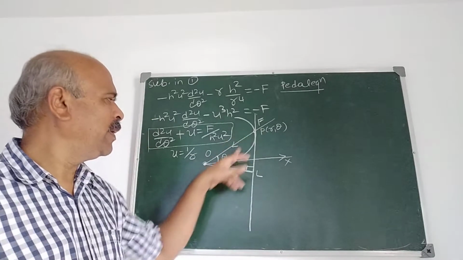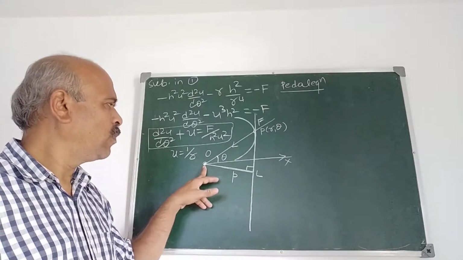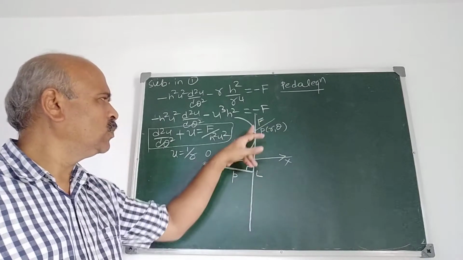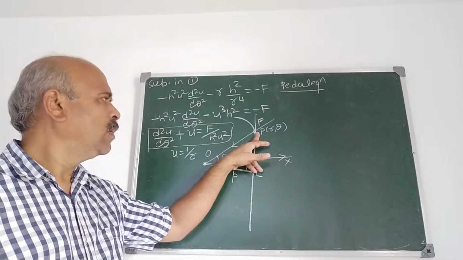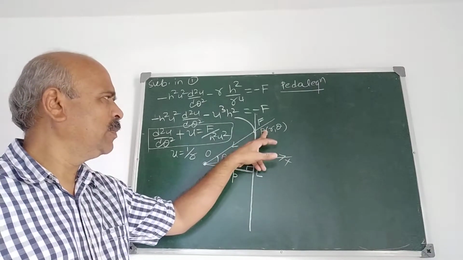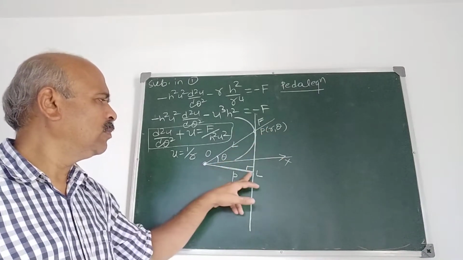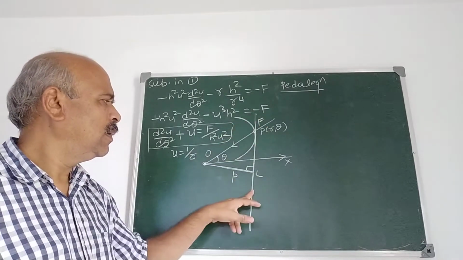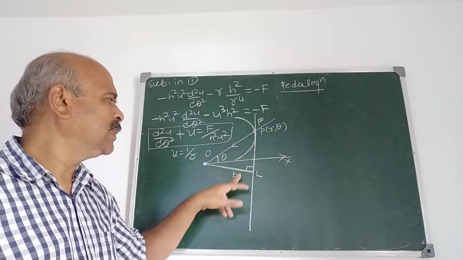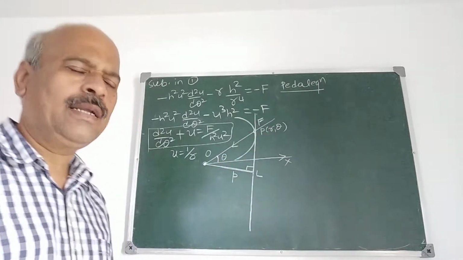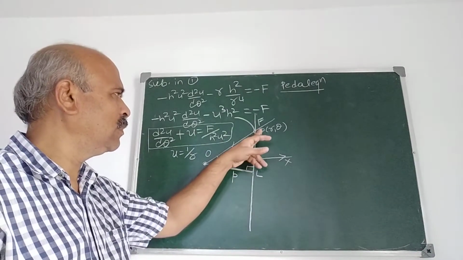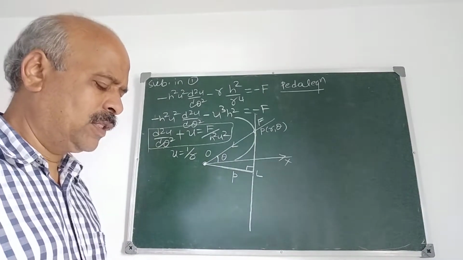P is the length of the perpendicular from the pole, or the fixed point or origin, to the tangent to the curve at the point P, whose radius vector is R. Then the coordinates of the point are expressed in terms of P and R, and that is called the pedal equation of the curve. If we express the equation of the curve in P and R, it is called the pedal equation.